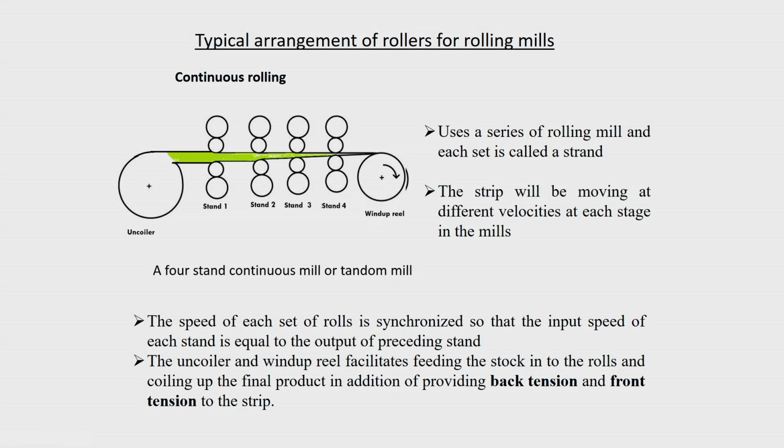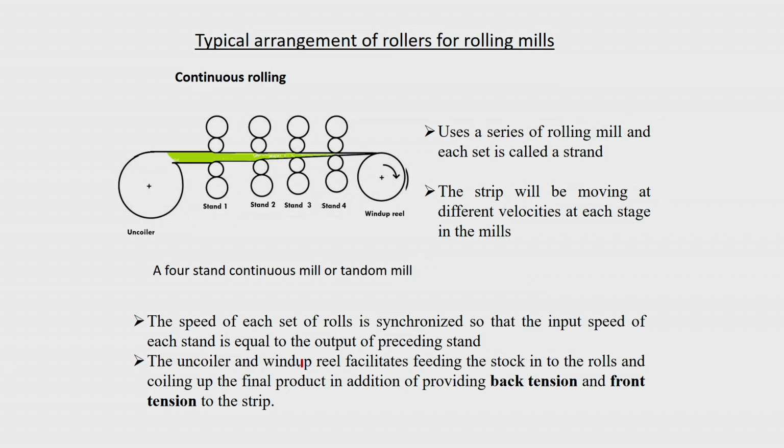The speed of each set of rolls is synchronized. But doing that very accurately may be difficult. That is why I said sometimes there may be pits, so that the strip will go into depth and then come out. But in the normal case it is synchronized, so that the input speed of each strand is equal to the output speed of the preceding strand.